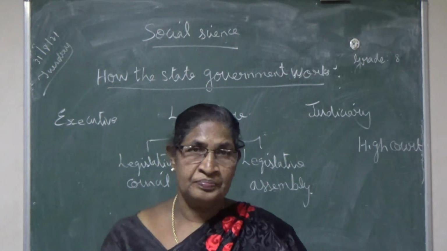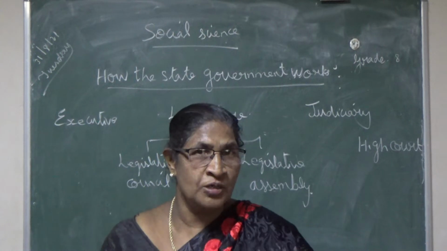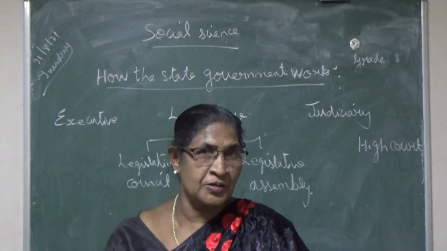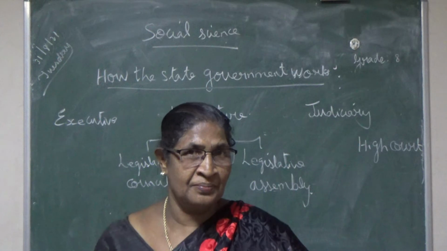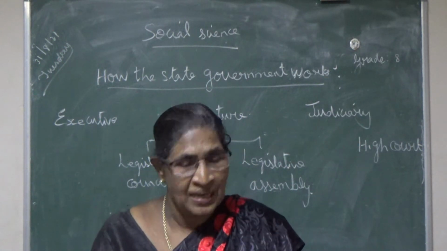A money bill. Already I told you a money bill can be introduced only in the Legislative Assembly, but they need the permission of the governor, isn't it?